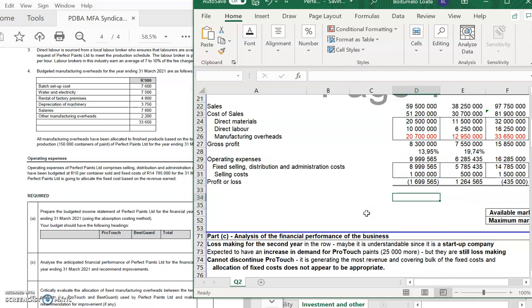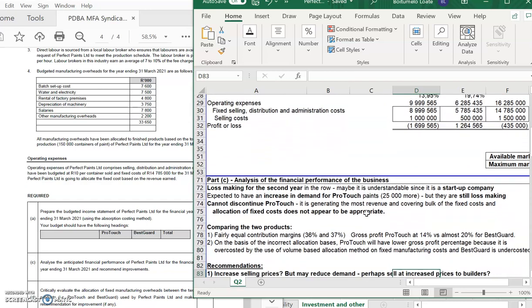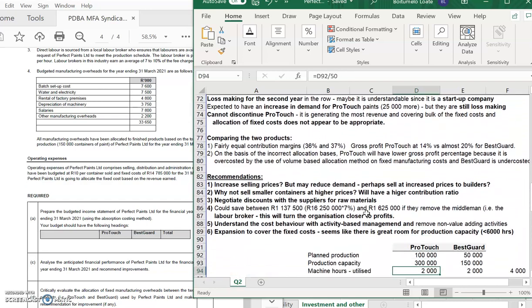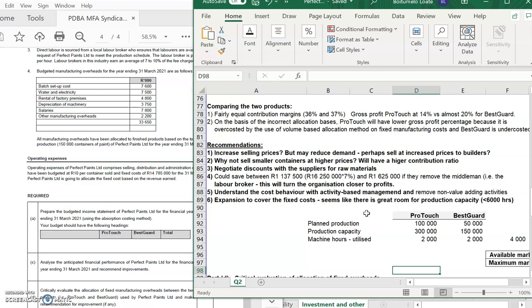Okay. So a lot of people mentioned either you have to try and reduce ProTouch or try and adjust the costs. But one thing you need to mention is the fact that it's covering a lot of your fixed costs, given that the revenue contribution is quite significant from a ProTouch basis. Okay, then we could talk about some of the recommendations.